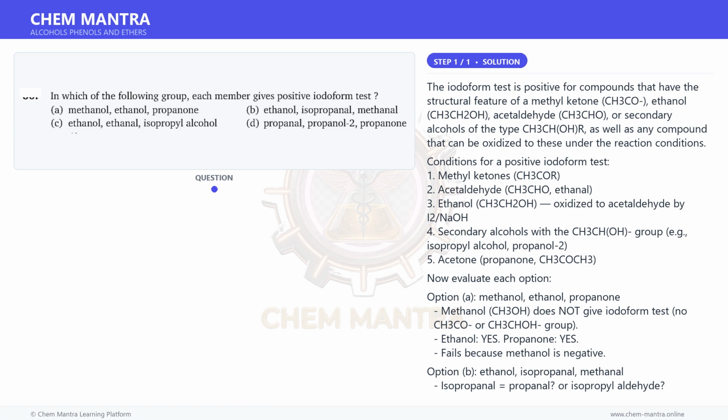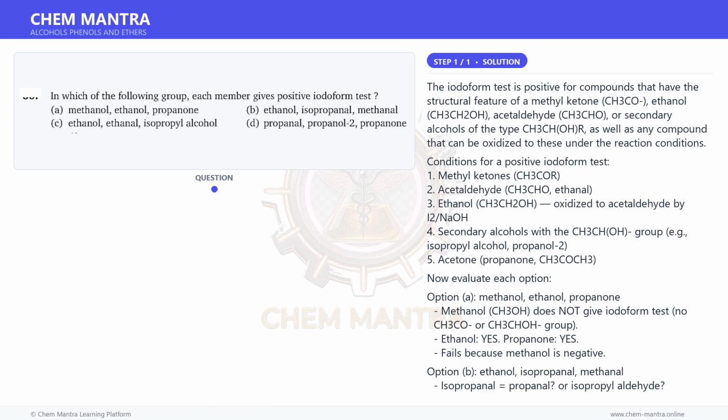Option B. Ethanol, isopropanol, methanol. Isopropanol is propan-2-ol. Isopropanol is CH3CH(OH)CH3, so it lacks the CH3CO group and is not ethanol. Methanol, HCHO, formaldehyde, does not give the iodoform test. Fails because isopropanol and methanol are negative.